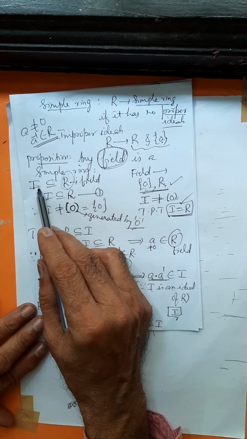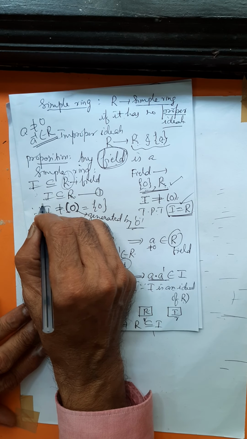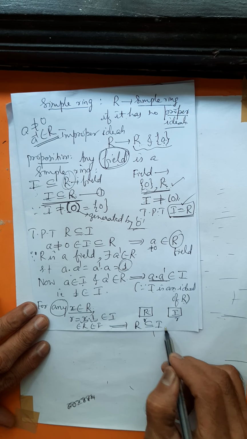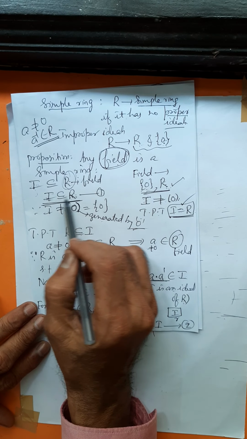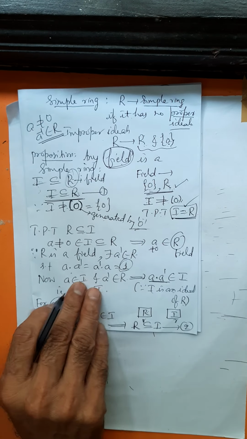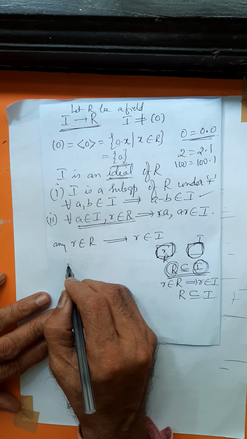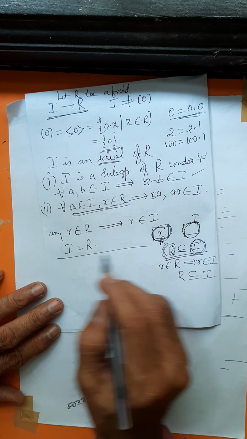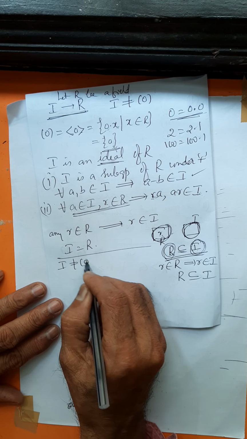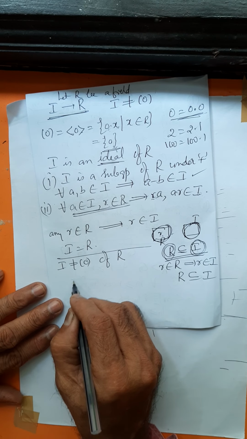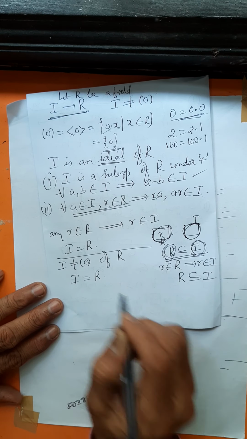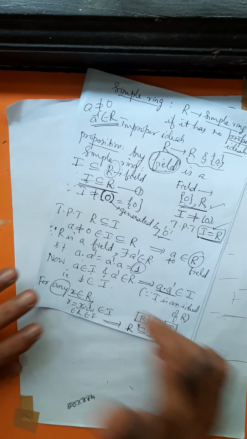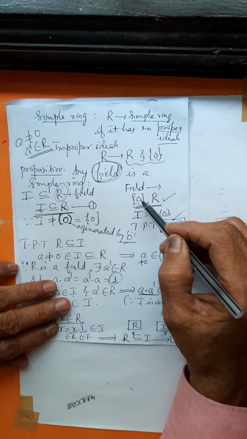Already I is contained in R. I is a subset of R, I is an ideal of R. R is contained in I. Call this as 2. I is contained in R and R is contained in I. Combining this, I is equal to R. Right? So what you have shown is, if I is a non-zero ideal of R, then I is equal to R. Right? Therefore, I is an improper ideal. The only choice for an improper ideal is either 0 or R.